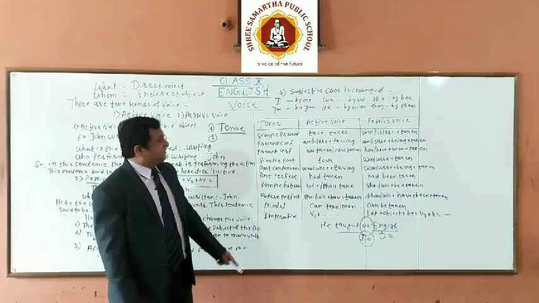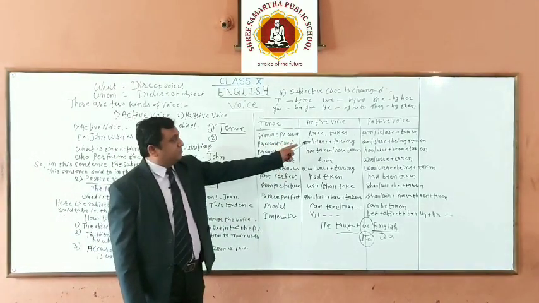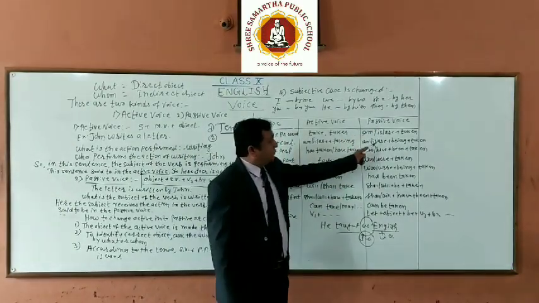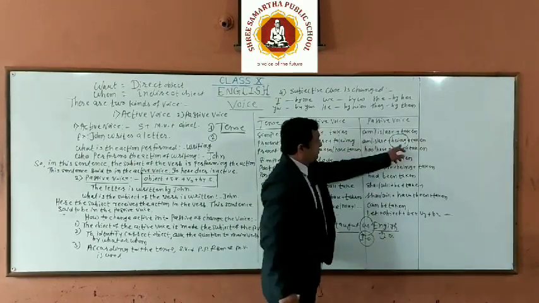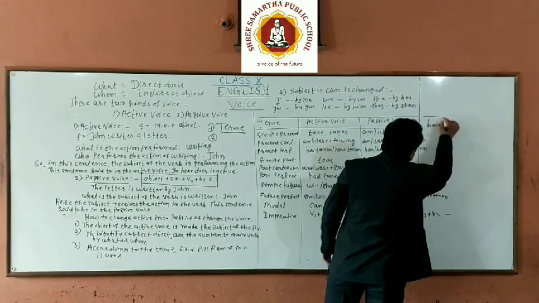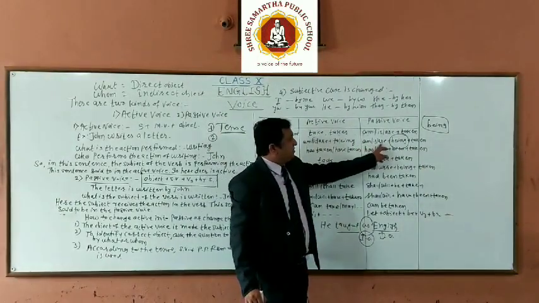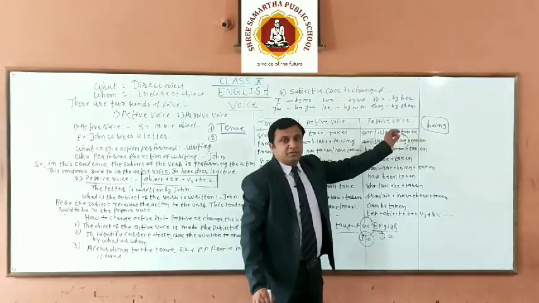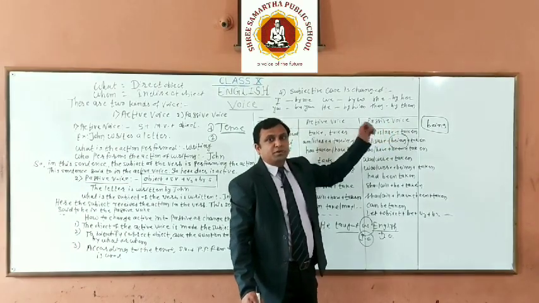Present continuous tense. Am, is, are plus taking means subject plus am, is, are plus V1 plus ing plus object. In passive construction, am, is, are plus being. Yes, you must know this word. In continuous tense, being is used. So am, is, are plus being plus taken. Third, PP. In passive voice, PP, past participle, third form of the verb is used. Remember this.